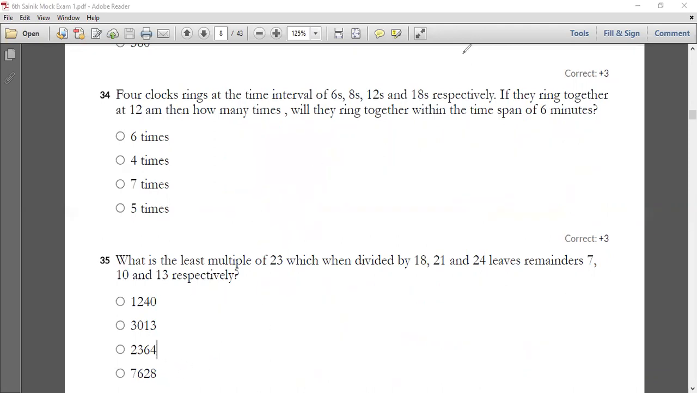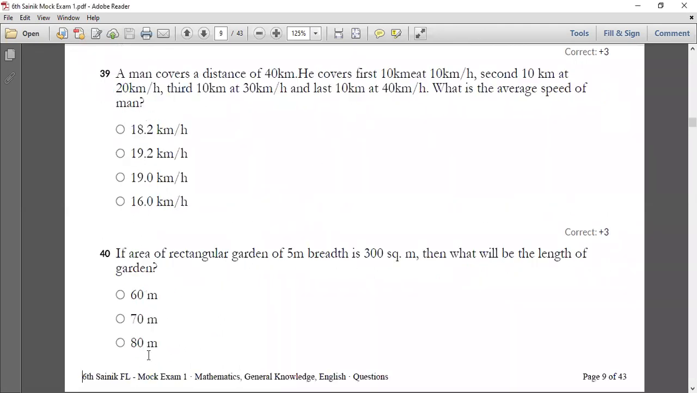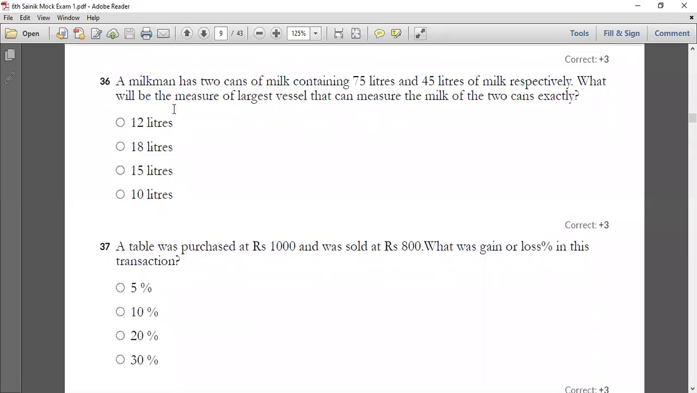So students, now let me go with your 36th question. So all of you have a look into your 36th question. A milkman has 2 cans of milk, containing 75 liters of milk and another 45 liters of milk respectively, and you have to find the measure of the largest vessel here. That is nothing but taking the HCF of 45 and 75.